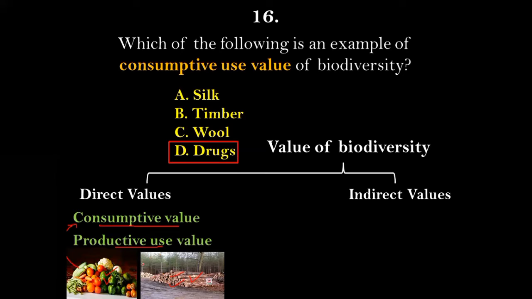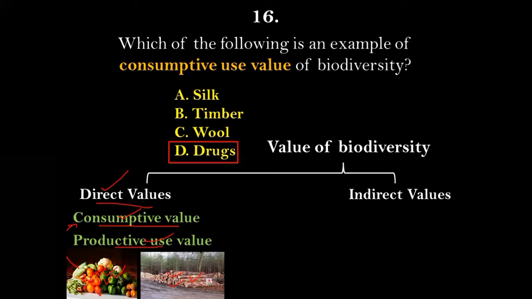So basically what we need to keep in mind here is that whether it be a consumptive use value or a productive use value, any values that we get directly from the biodiversity after harming or killing the biodiversity will fall under direct values of biodiversity. For example, the fruits that we get from the garden, or the vegetables that we are getting benefit by consuming, but only at the cost of the life of these fruits and vegetables. Only after killing these vegetables and fruits are we getting benefited out of it.